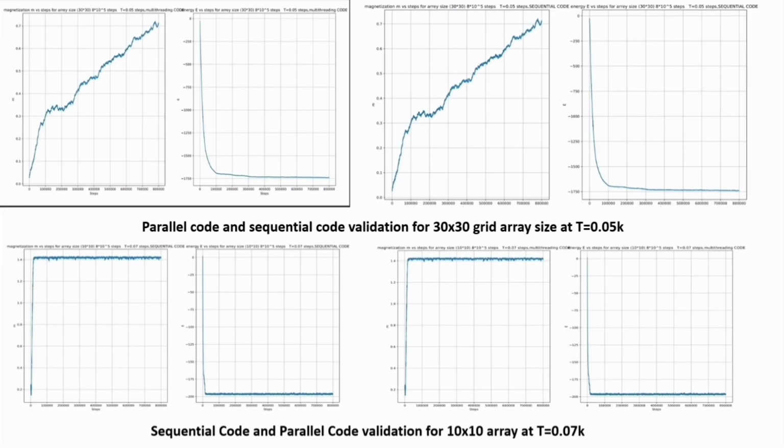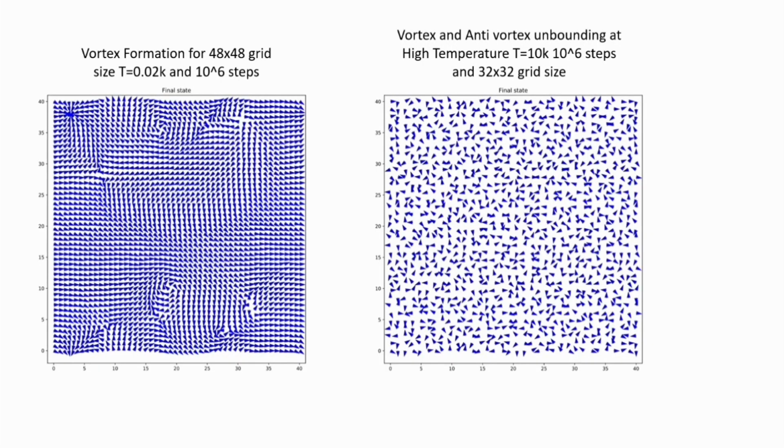In my fourth slide, I show the validation curve of my multi-threaded and sequential code. In my fifth slide, I gave the equilibrium spin configuration at two different temperatures, T equal to 0.02 Kelvin and T equal to 10 Kelvin.